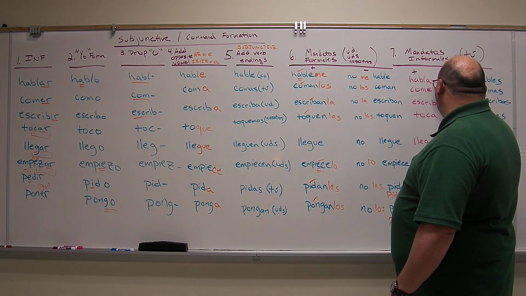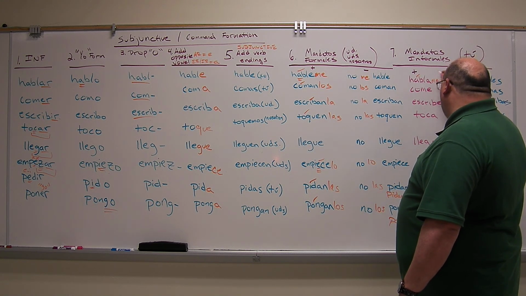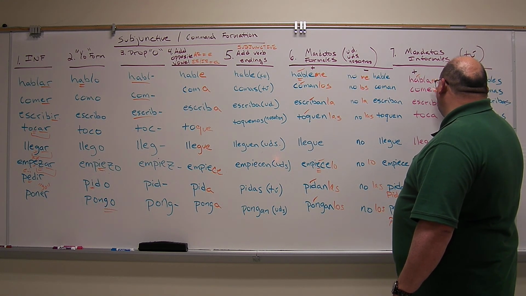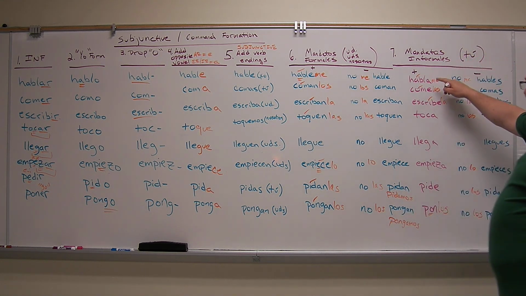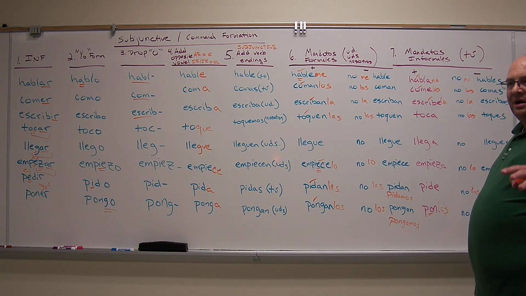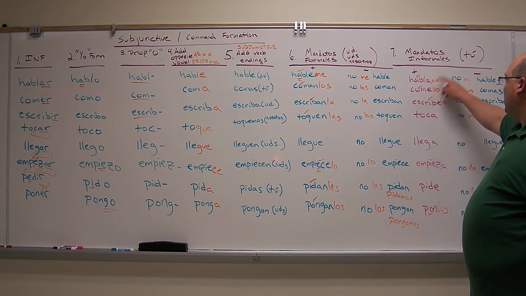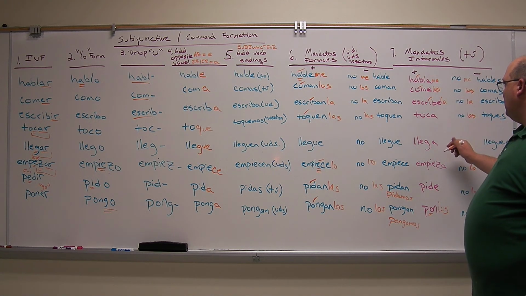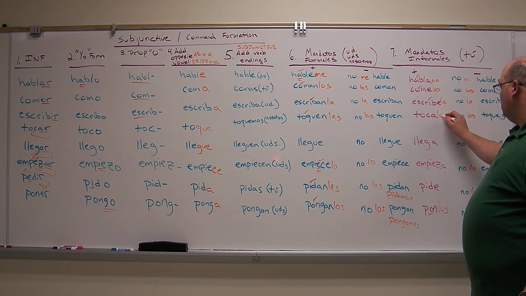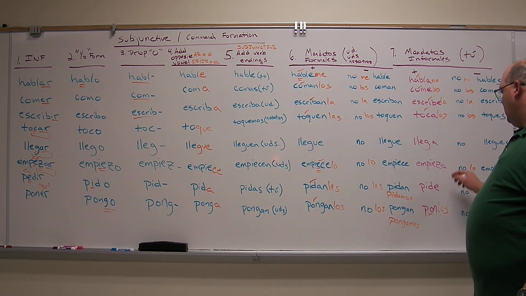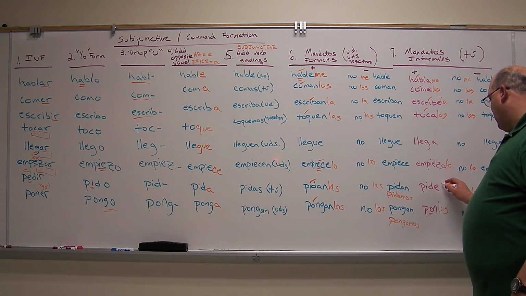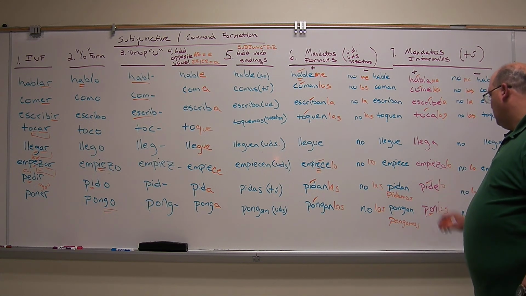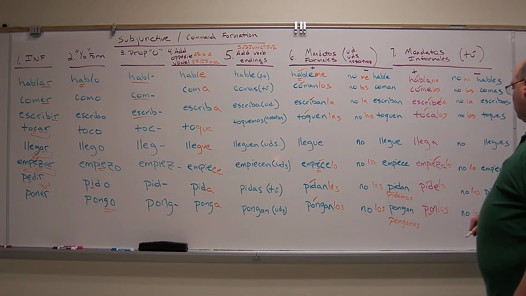But with all the rest of these, it's the same rule. It is going to be hábleme or háblame, cómalas, escríbala. And you have to be careful that you pronounce that A or that A. And I didn't there, kind of on purpose, but I also kind of caught myself. It's an easy mistake to make. Háblame, cómelas, escríbela, tócalas, llégala, empiézalo, pídelo, and ponlos. And again, put the accent mark on there and put the accent mark on the E. Empiézalo, pídelo, ponlos.